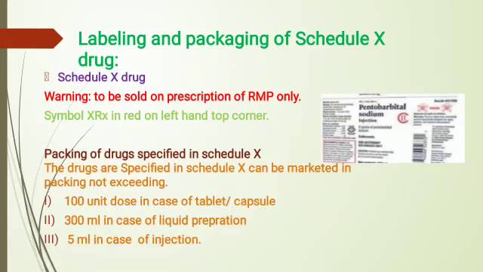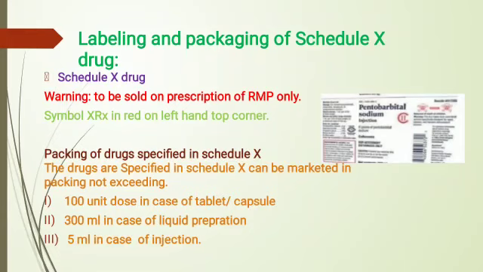Symbol NRx in red on the left hand top corner. Packing of drugs specified in Schedule X: the drugs can be marketed in packaging not exceeding 100 unit doses in case of tablet or capsule, 300 ml in case of liquid preparation, and 5 ml in case of injection.